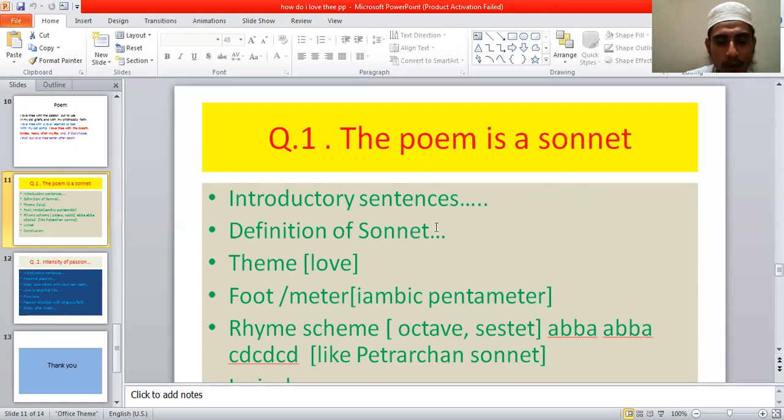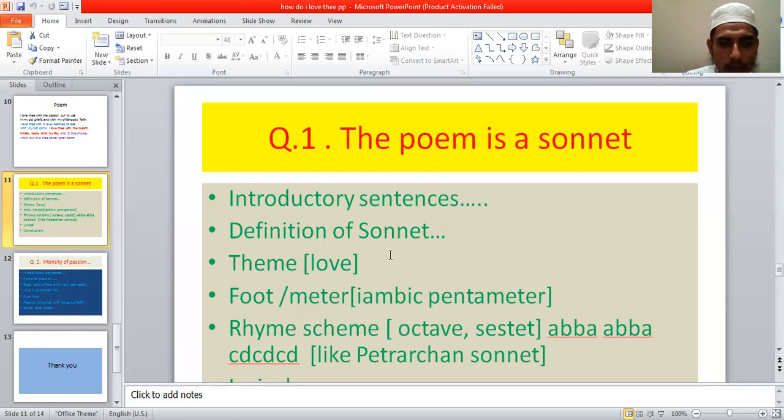You can take help from the book. In this way you will write in your own way: in the first paragraph you give the introductory sentences, in the second the definition of a sonnet, and after this you will write that I would like to prove the poem as a sonnet, and that "How Do I Love Thee" is a perfect sonnet.